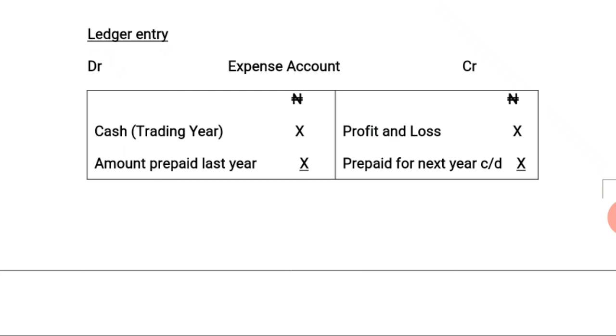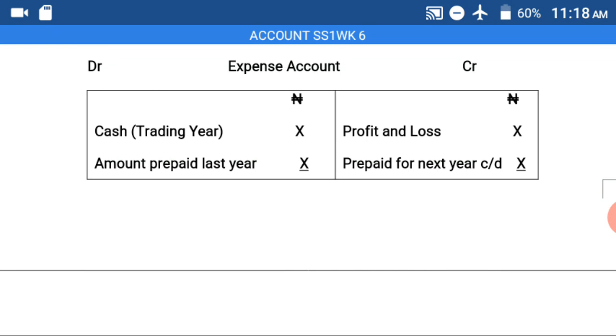The ledger entry, expenses account. Since it follows the principle of double entry, we have the debit and credit side. You have the denomination, in this case, naira. Then the cash paid during the year, during the trading year, will be debited. The amount prepaid for last year, that is, the amount prepaid brought forward from last year, will also be debited.